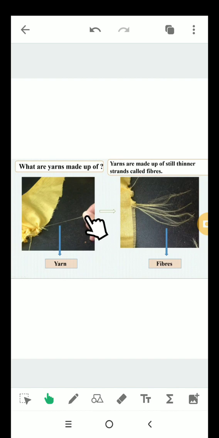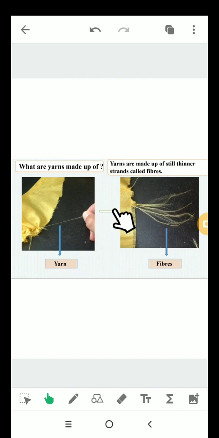Observe it carefully. You will notice that the yarn splits into many thinner strands. These small and thin strands are called fibers. What are they called? Fibers. Thus, we can say that yarns are made up of still thinner strands called fibers.